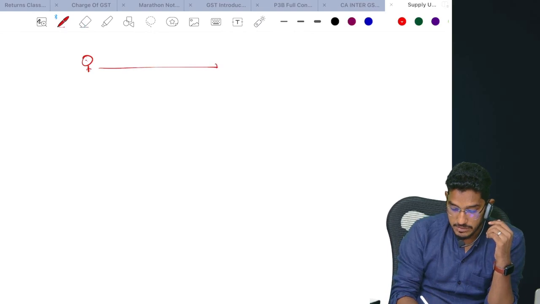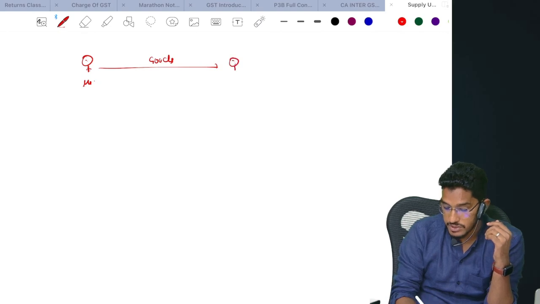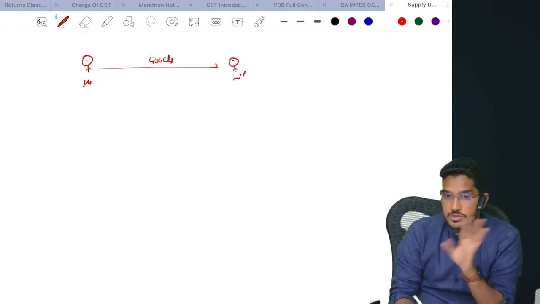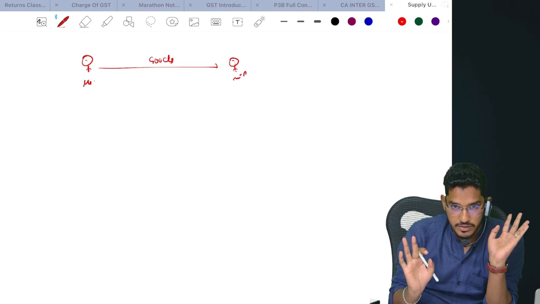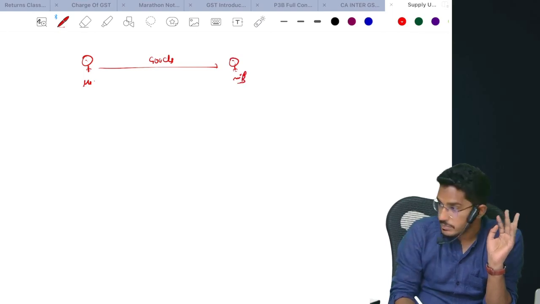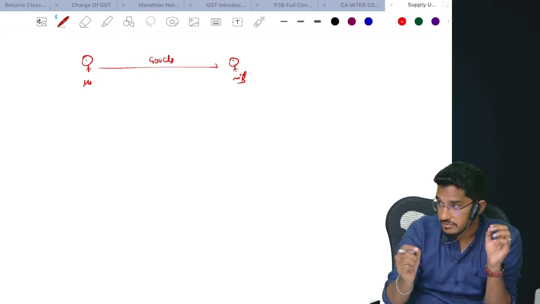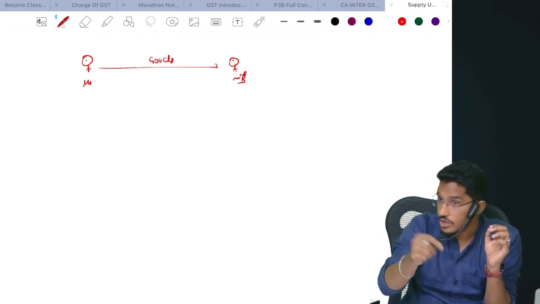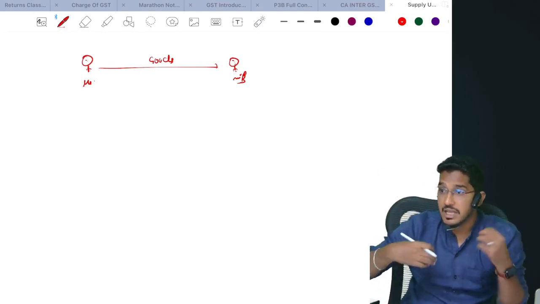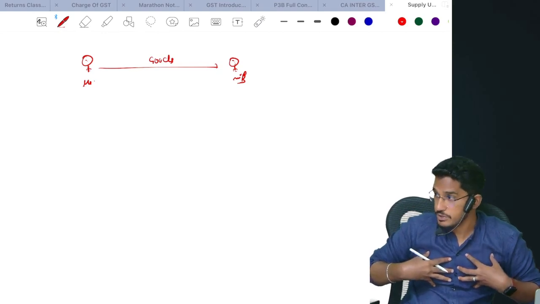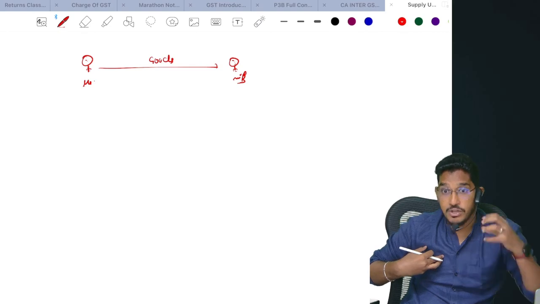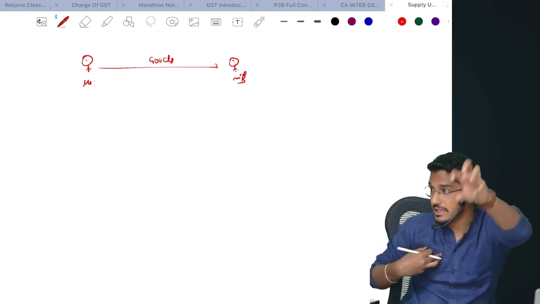Say for example, there is a person, Mr. A, who sold some goods to Mr. B. The goods are still not in your possession. You are yet to get the delivery of the goods. Now, as Mr. B, you have a right of possession of that movable goods, but they are currently not in your possession, but you have a right of claim in that movable property.